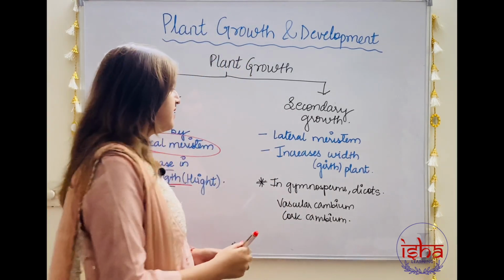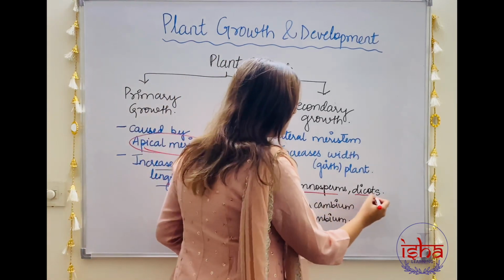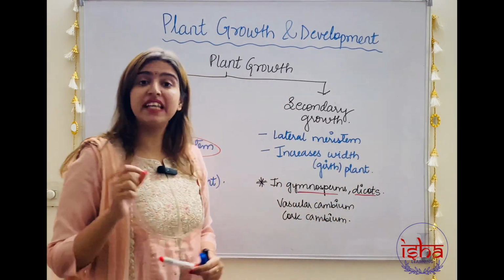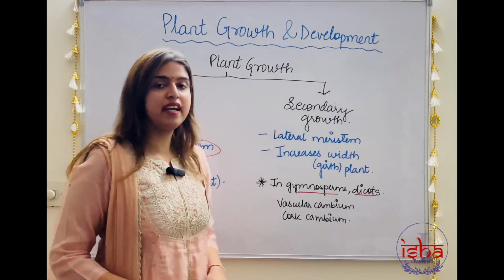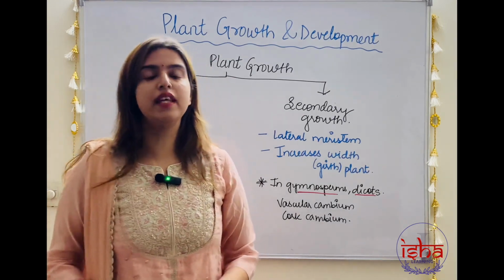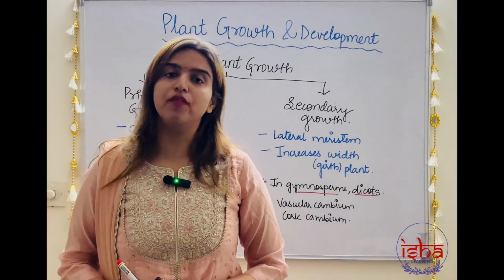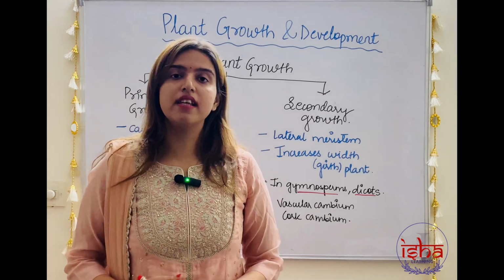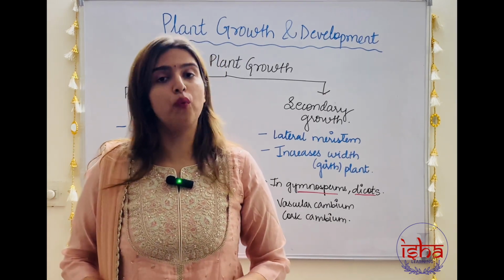This is specifically seen in gymnosperms and dicots, where we have cambiums, vascular cambium and cork cambium. They appear later in the life of the plant, add new cells and cause the plant to gain width.